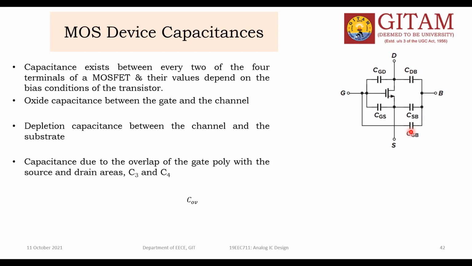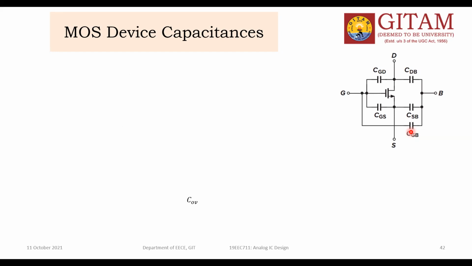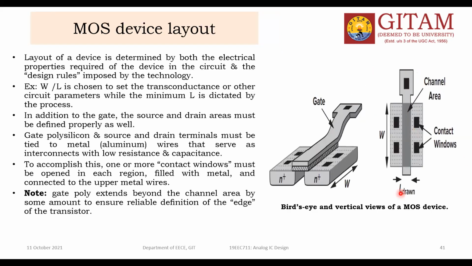Next is the capacitance due to the overlap of the gate with the source and drain. In this picture, this is the gate and this is the source. These two overlap in this region, so one capacitance forms between the gate and the source.